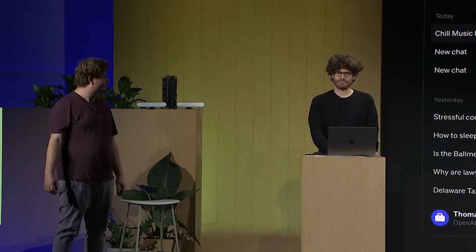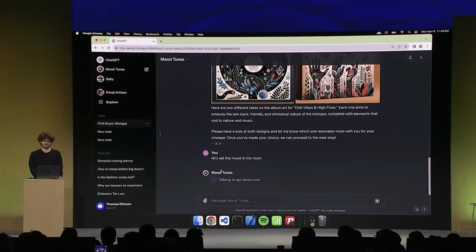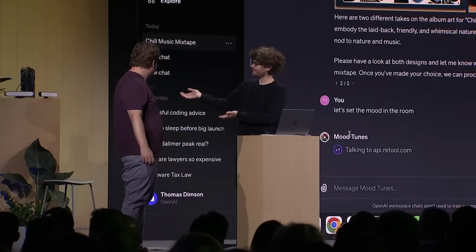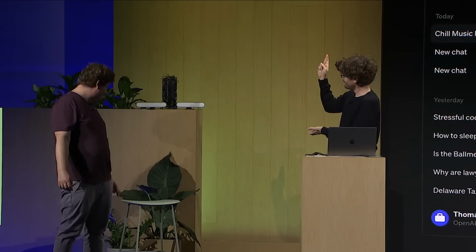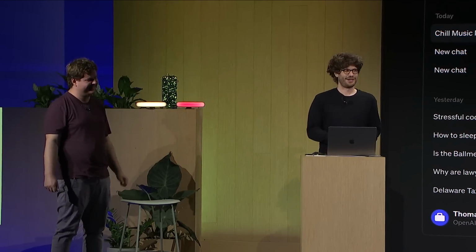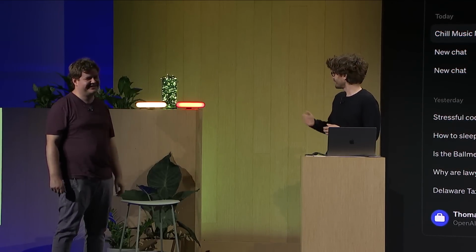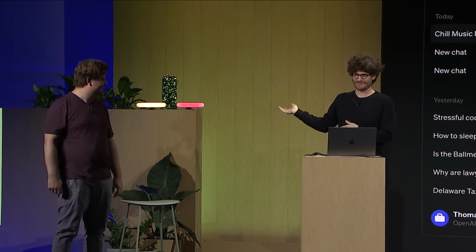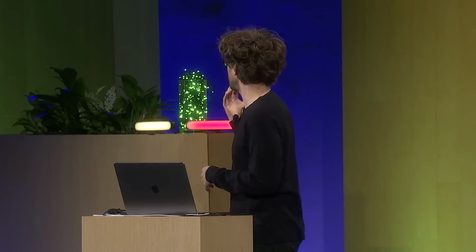I'm getting a good vibe in here, but I don't think the mood is quite right. So let's set the mood. I've set this action in the back end. Any guesses on what that does? Look over here. Fingers crossed. Okay, all right, so we set the mood. Some questionable lighting choices, but we set the mood. That's gone through Retool, and it's connected to the Hue API, which is able to light this up.